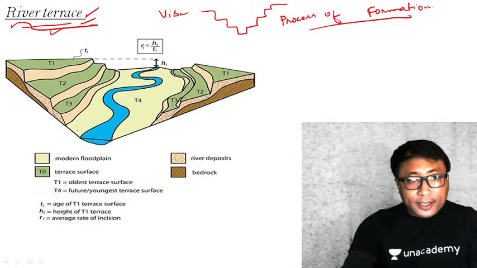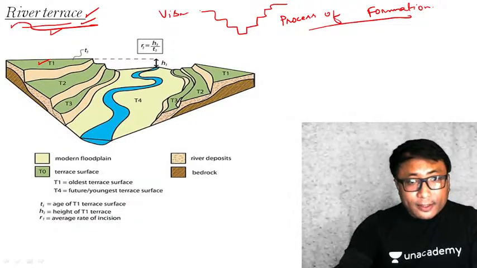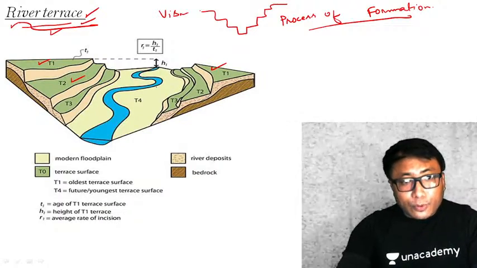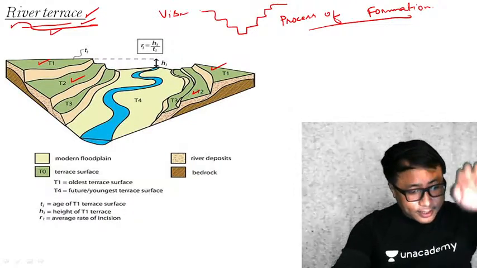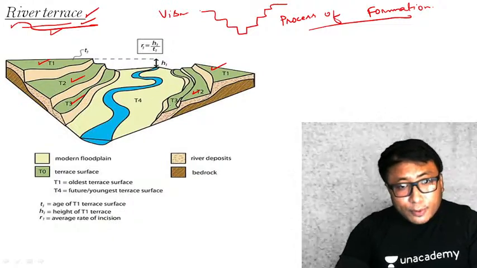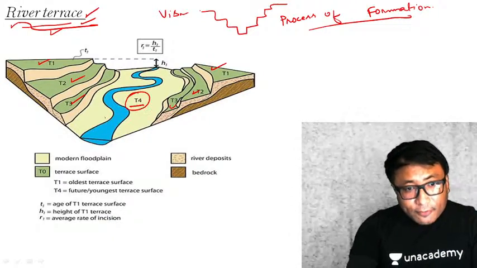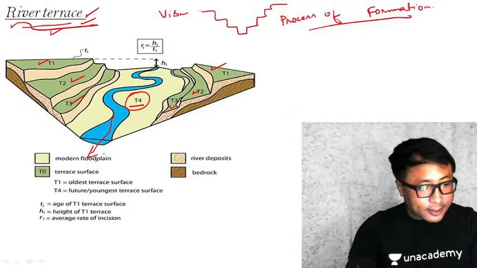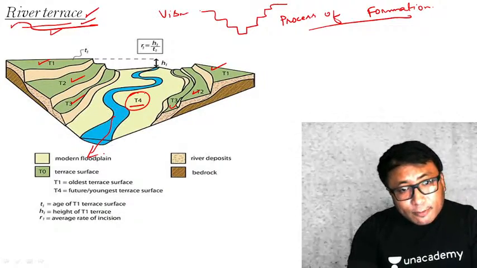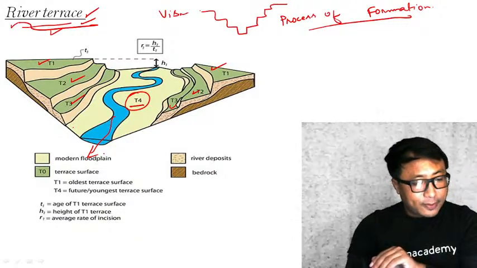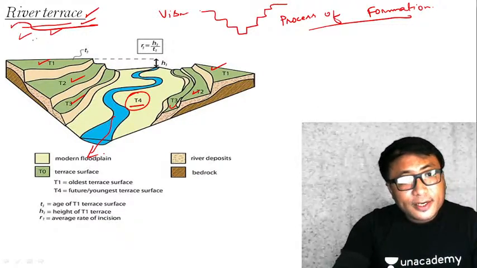Now you come and see here, this T1 corresponds to the oldest valley, this T2 corresponds to the next, this T3 corresponds to the next, and presently it is having a valley D4 like this, and a river is flowing like this. So if you see the side profile of this, it just looks like a terrace. Okay, that's why it is known as river terrace.